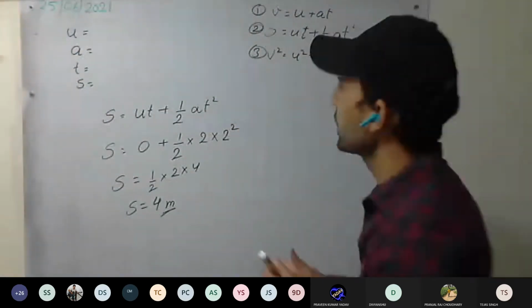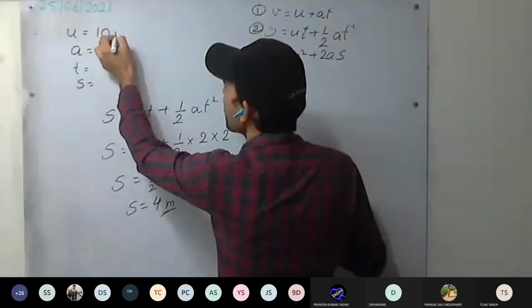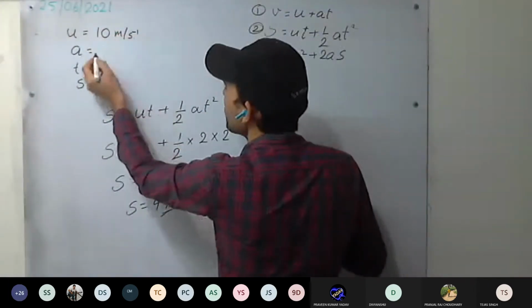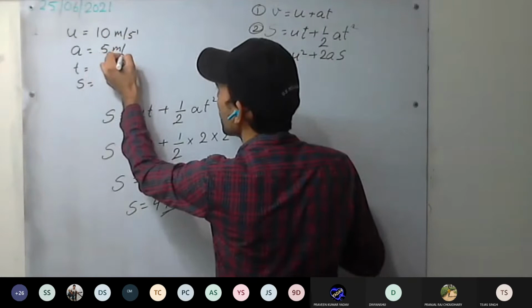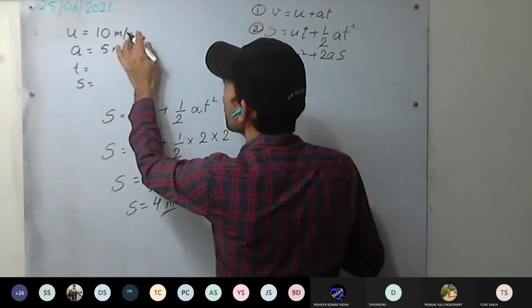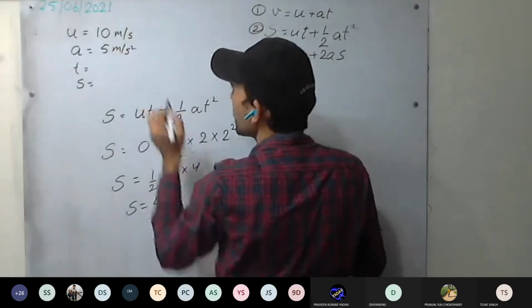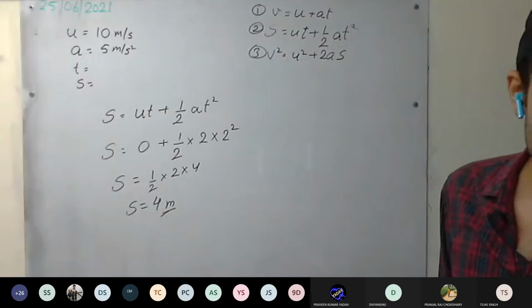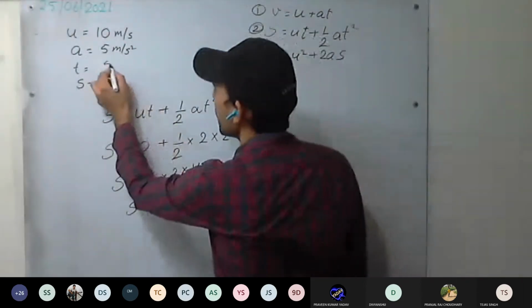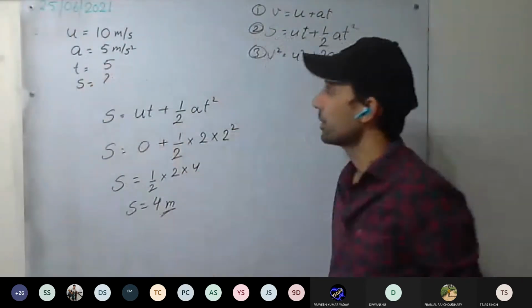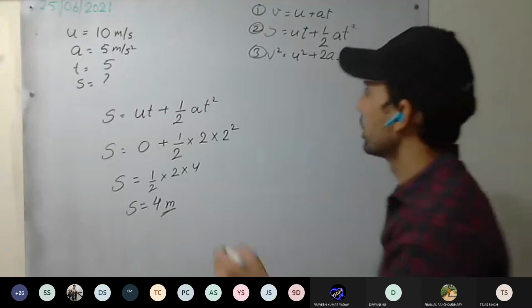Body starts with initial velocity 10 meter per second. Acceleration is 5 meter per second squared. Okay, second question. Time is given as 5 seconds, and calculate.